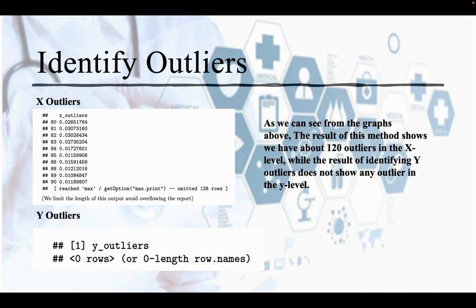To identify X-level outliers, we use the hat matrix method. The result of it shows that we have about 120 outliers in the X-level. Compared with the dataset, this is a very large number, although not all of them are influential points, which we will discuss in the procedure later on. A remedial procedure to reduce their influence is necessary. Also, to identify Y-level outliers, we use the studentized deleted residual. The result of it doesn't show any outliers in the Y-level.